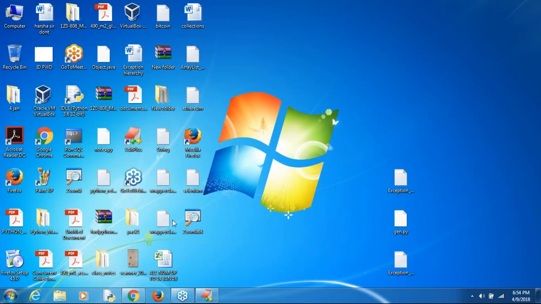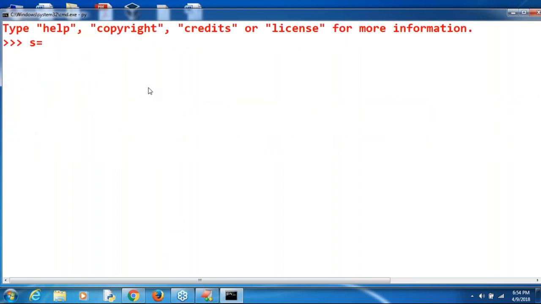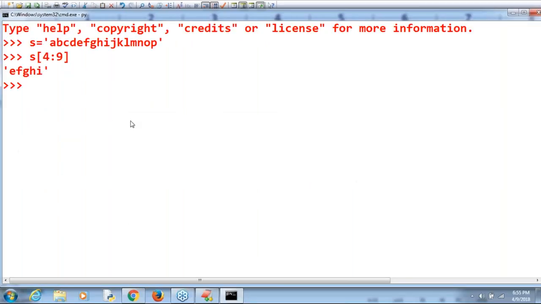Okay, just have a look once. Let me show. S is equal to A, B, C, D, E, F, G, H, I, J, K, L, M, N, O, P. Like this I took. S of 4 to 9. Then our expected answer by default has to come. What is our expected answer? E, F, G, H, I. Can you please observe that? E, F, G, H, I.